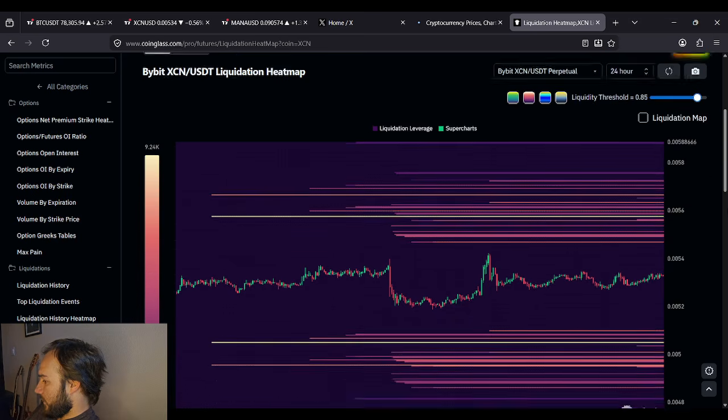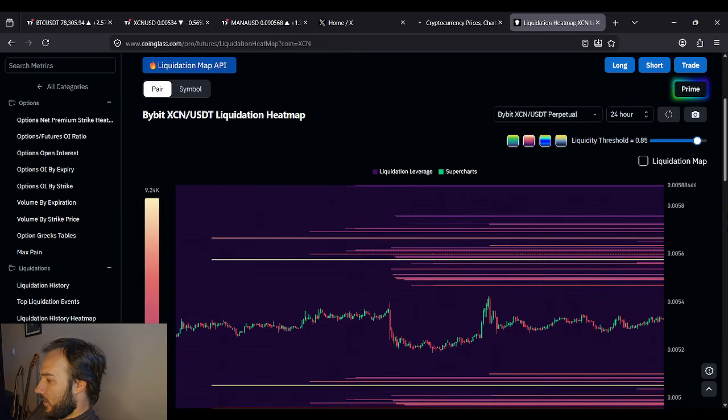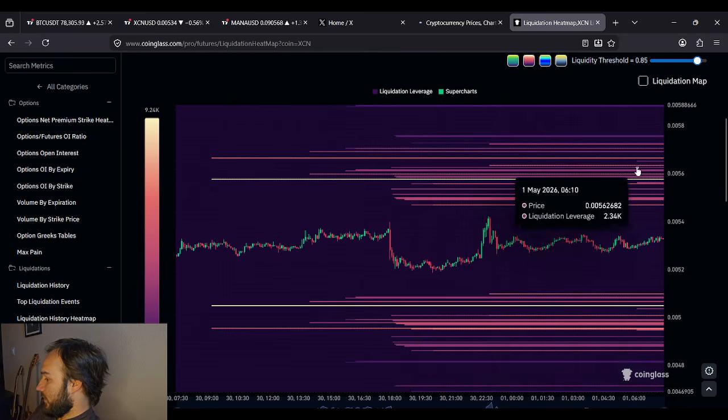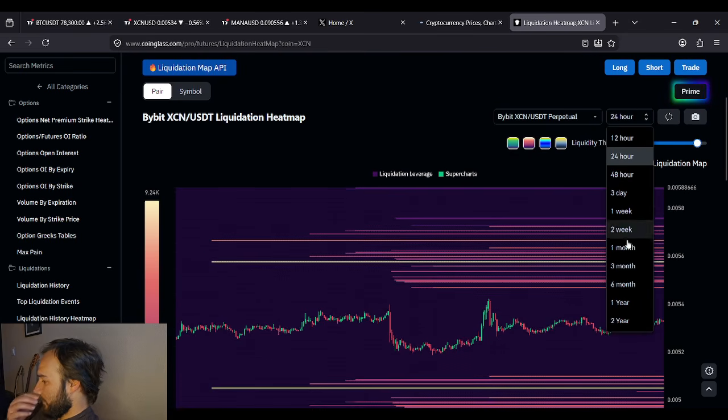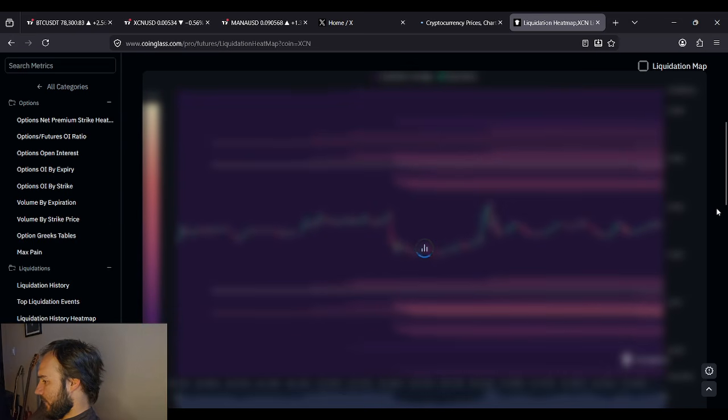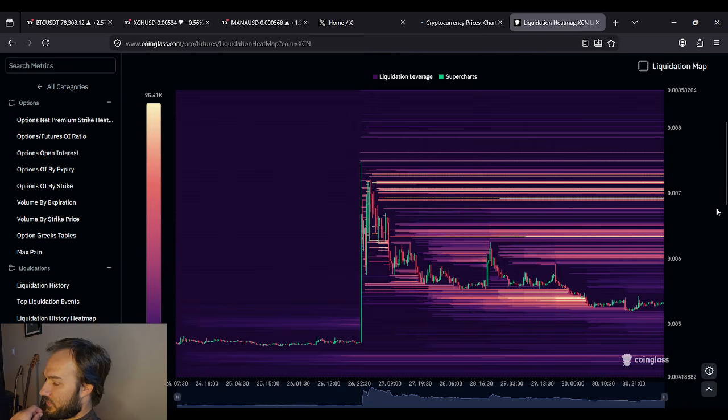Looking at this here on the 24-hour period, for OnyxCoin, it looks like there are just as many shorts and longs to clear out on both sides. There's a lot of liquidity there over the last 24 hours. People are making their bets both ways. If we go over the past week, though, you'll see that there is a lot more liquidity to the upside than there is to the downside.